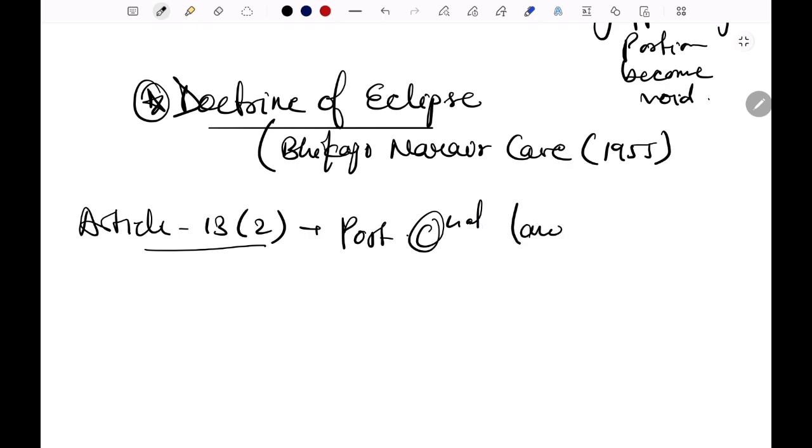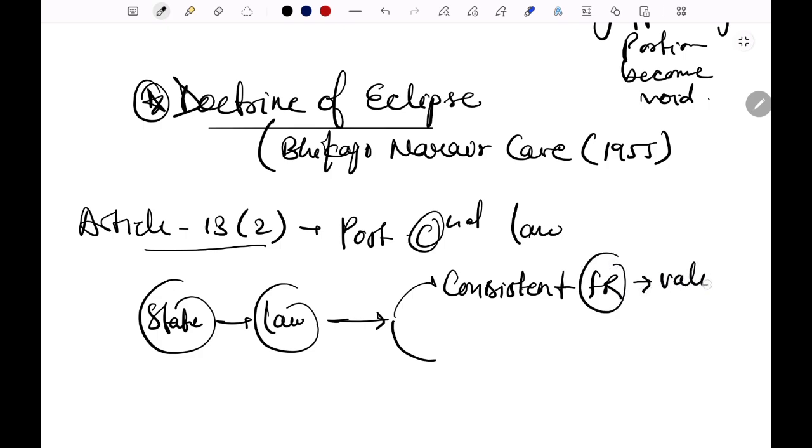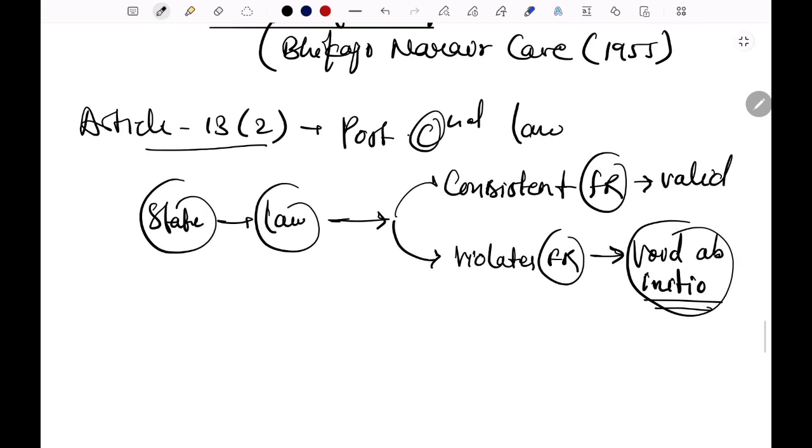Suppose a state makes a law. If the law is consistent with fundamental rights, then it will be valid. But if it violates fundamental rights, then it will be void from the beginning, void ab initio. And there comes another doctrine, that is the doctrine of what?